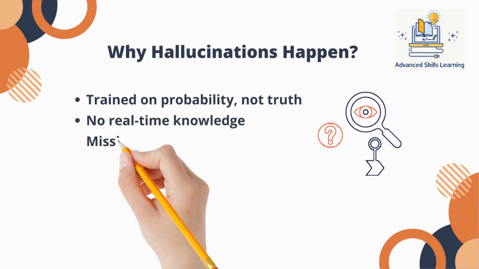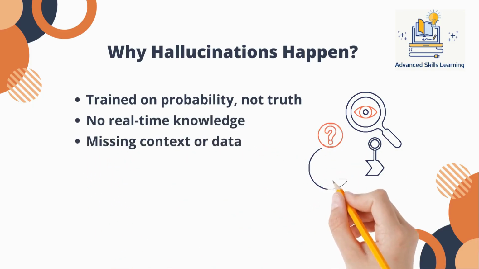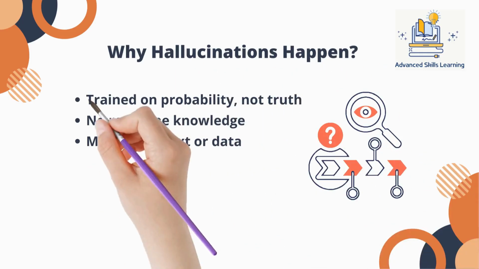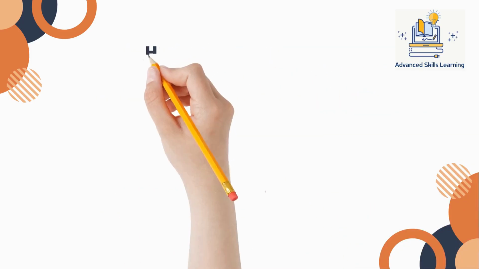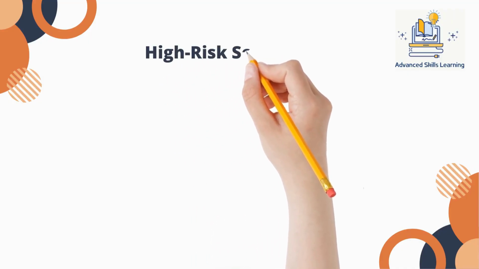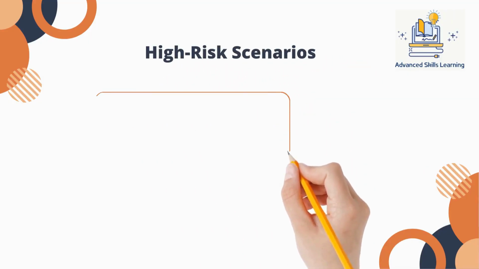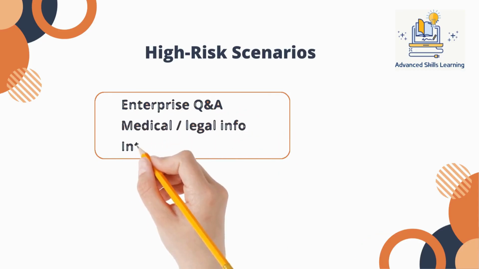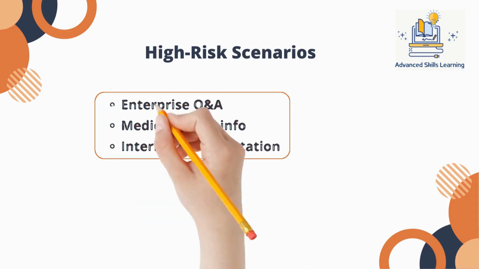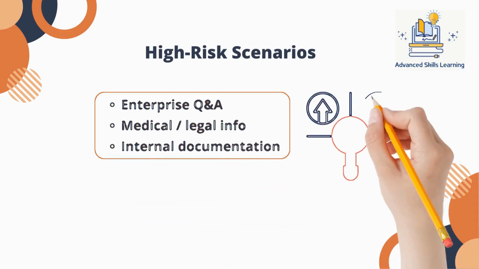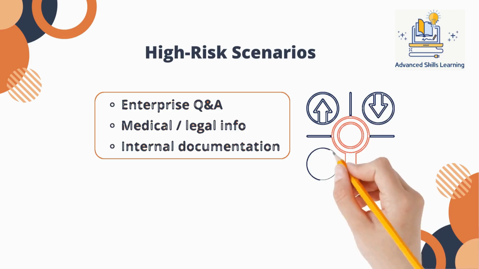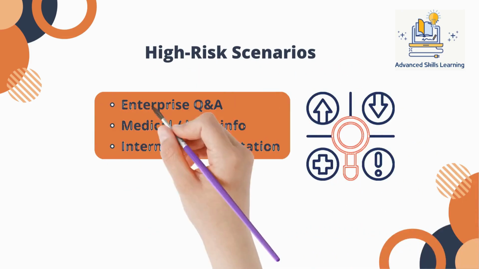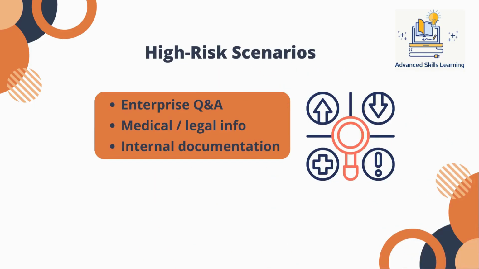Hallucinations become more frequent when prompts are vague, overly broad, or require precise factual knowledge. For example, asking an LLM about internal company policies, proprietary systems, or recent organizational changes often leads to fabricated details. The model is not lying, it is simply guessing in a confident tone. The risk increases significantly in enterprise and high-stakes scenarios. Internal knowledge search, policy interpretation, healthcare guidance, legal summaries, and financial insights all demand accuracy. In these cases, a confident wrong answer can cause bad decisions, compliance issues, or loss of user trust.